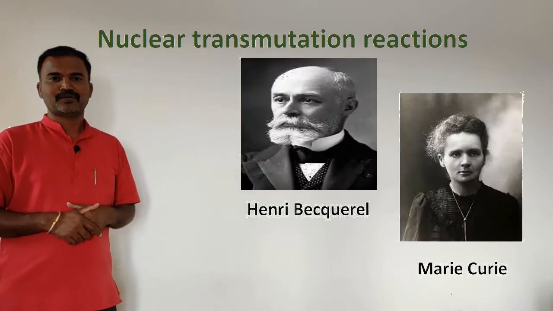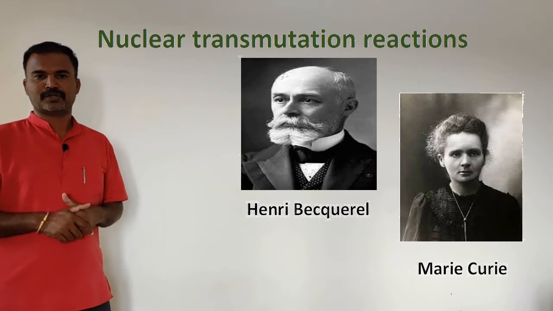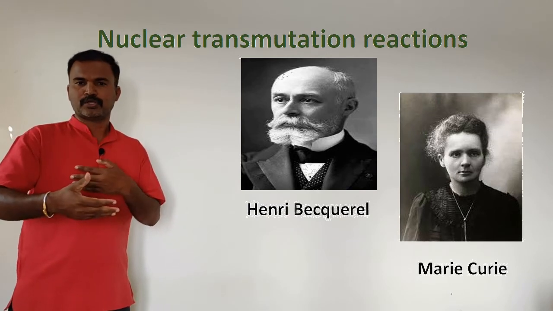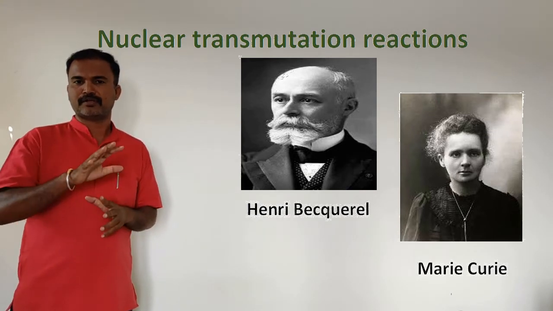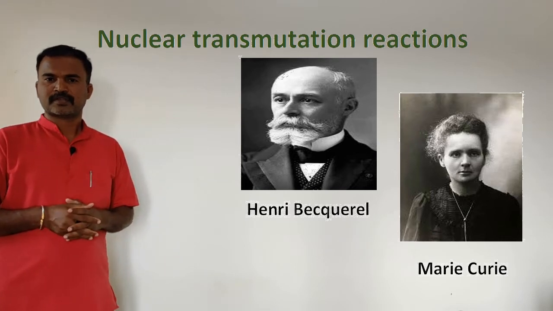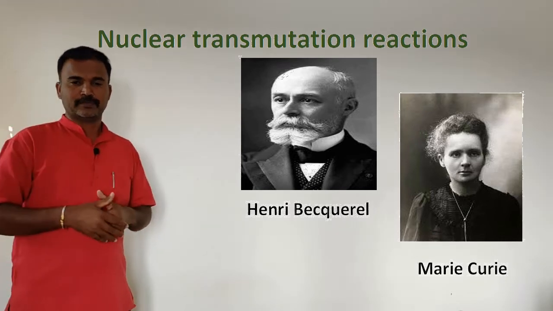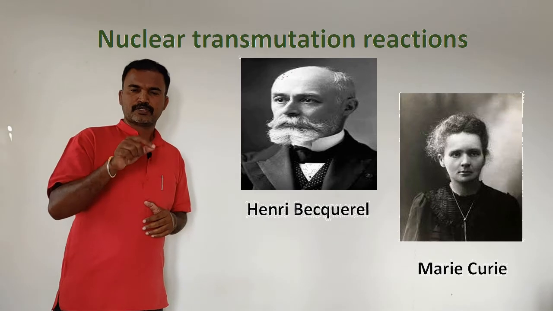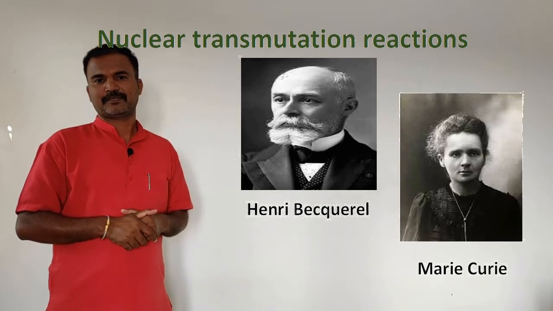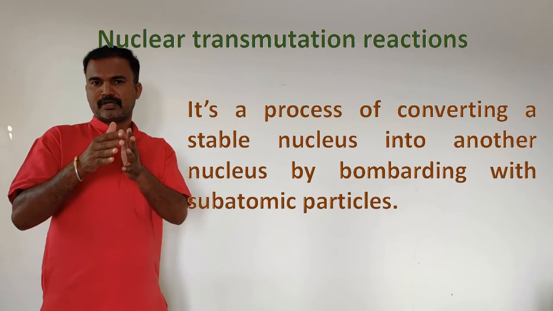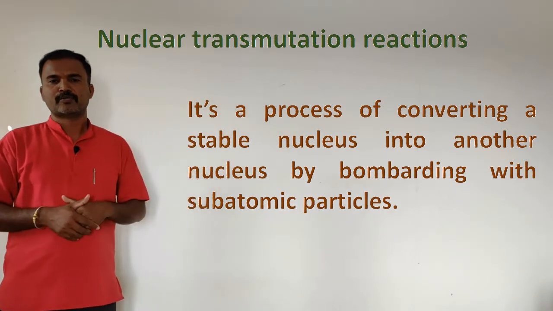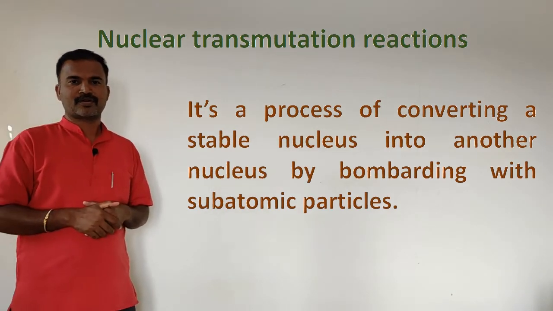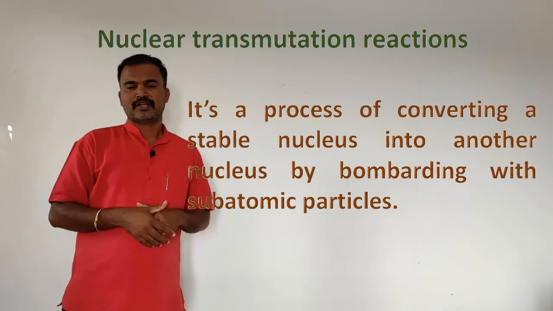The discovery of radioactivity in the late 19th century showed that some nuclei spontaneously transform into more stable nuclei with a different number of protons and neutrons, thereby producing a different element. Then scientists realized that it should be possible to carry out the reverse reaction, that is, converting a stable nucleus into another nucleus by bombarding it with a subatomic particle. This kind of reaction is called a nuclear transmutation reaction.